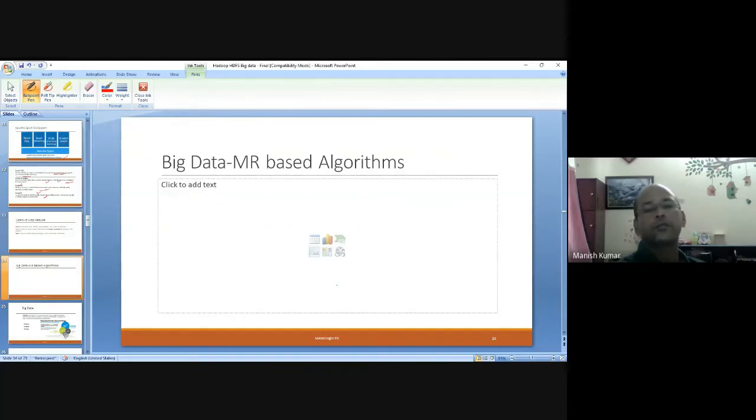Now we have all these in place. We know what Hadoop is, what the Hadoop Distributed File System is, what the MapReduce framework is, and what the Spark framework is.